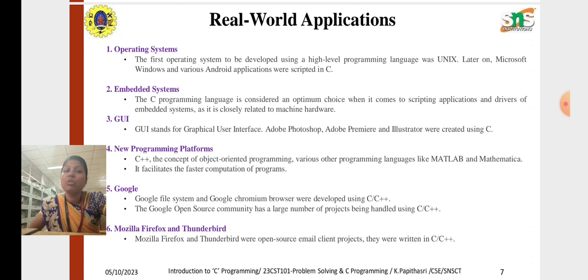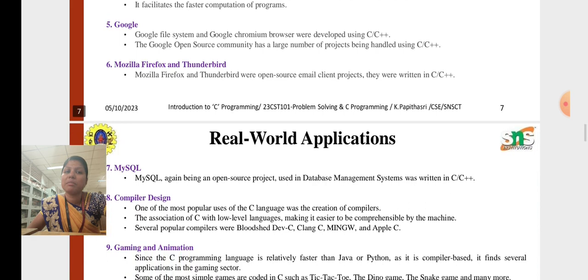Next one, Google is also scripted using C or C++, and many of the projects handled in the Google open source community were written in either C or C++. The same goes for Mozilla Firefox and Thunderbird. It's an open source client project, and it was also developed using C and C++.